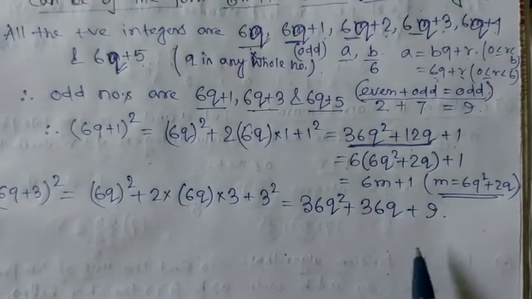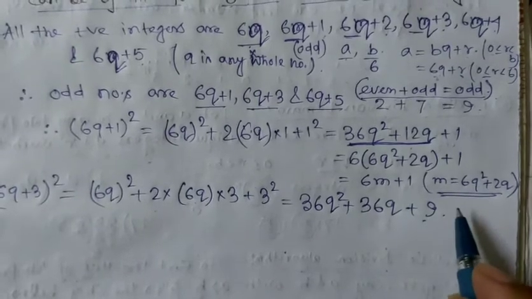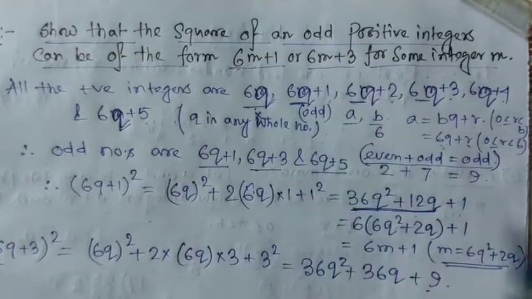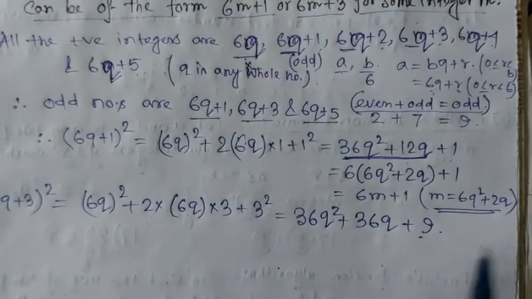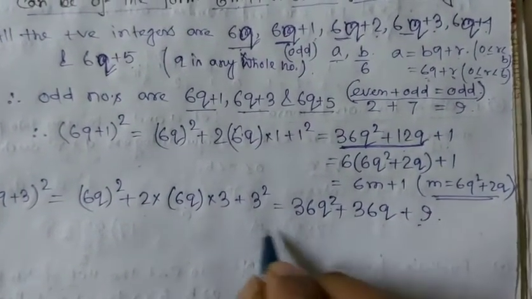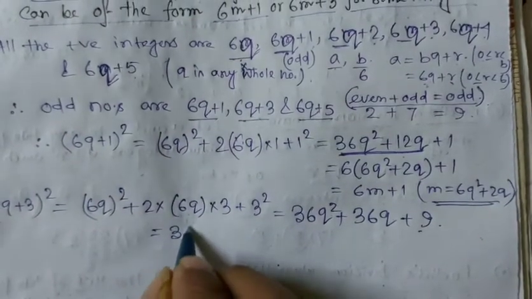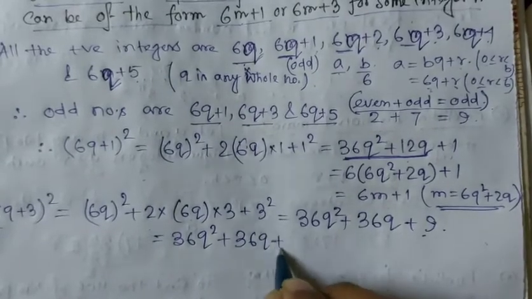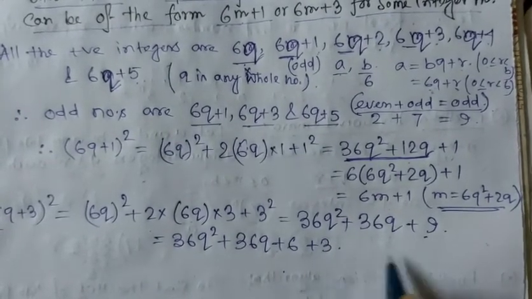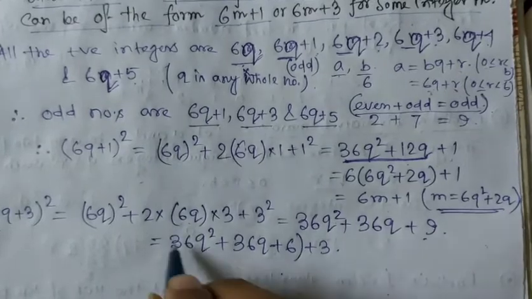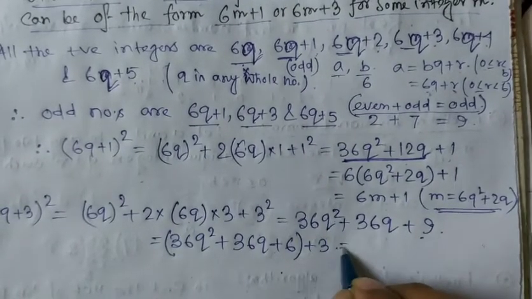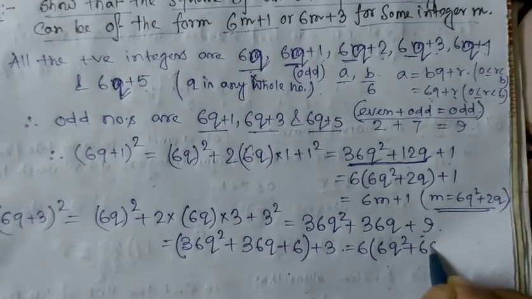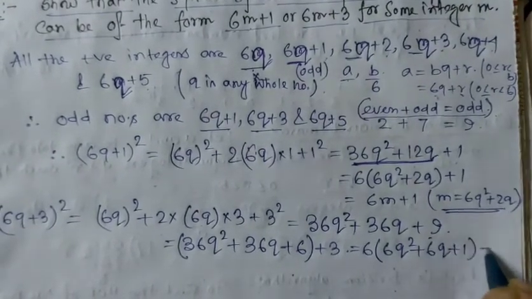Now see that here the 9, but the actual result is either 6m plus 1 or 6m plus 3. So we consider 9 as 6 plus 3. So this one is 36q square plus 36q plus 6 plus 3. 9 can be represented as 6 plus 3. Now we have to take 6 common from this number. So this one is 6 times (6q square plus 6q plus 1), then plus 3.